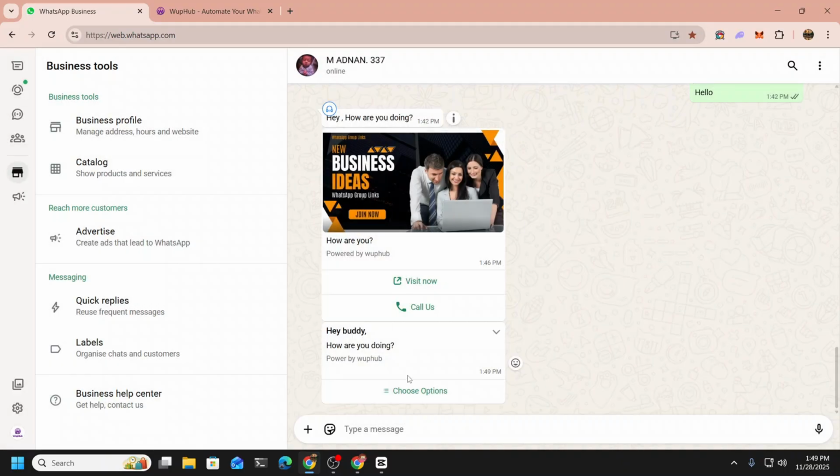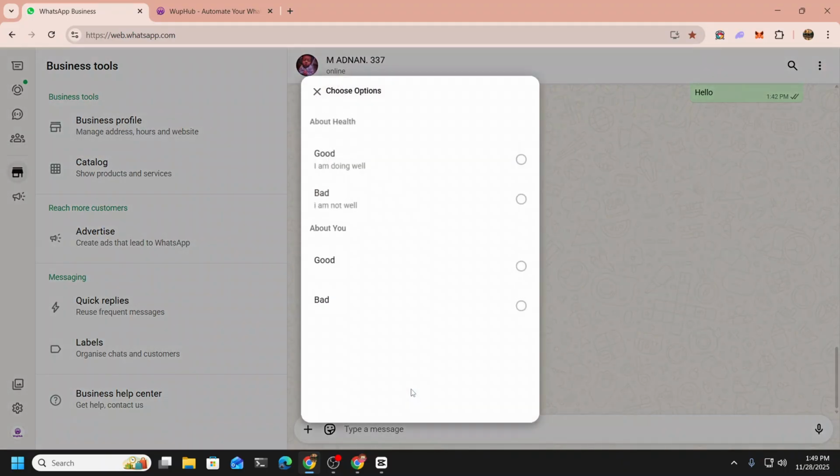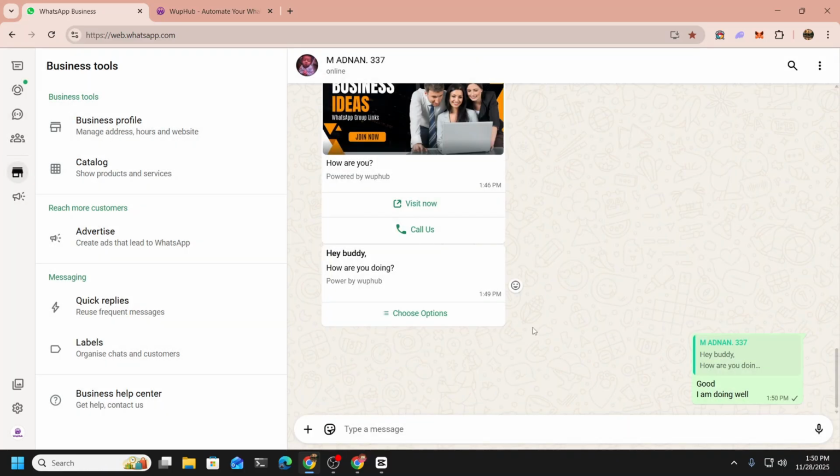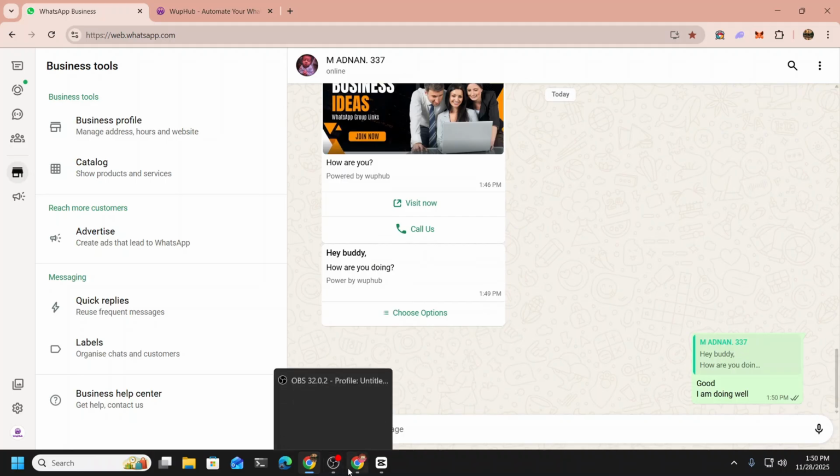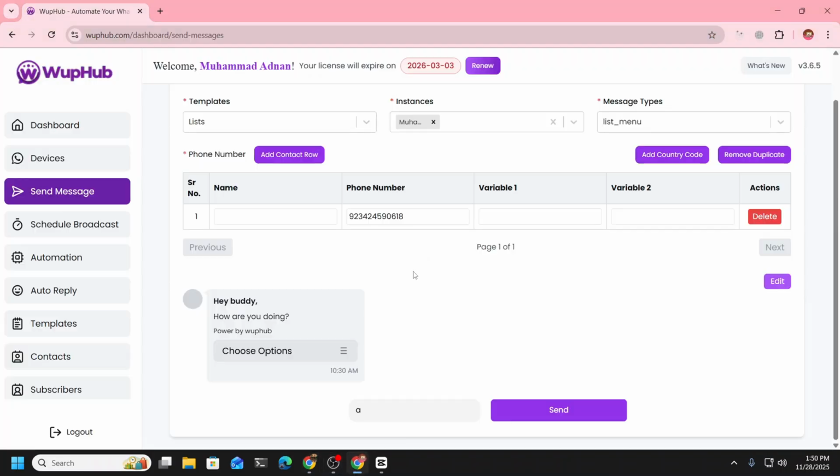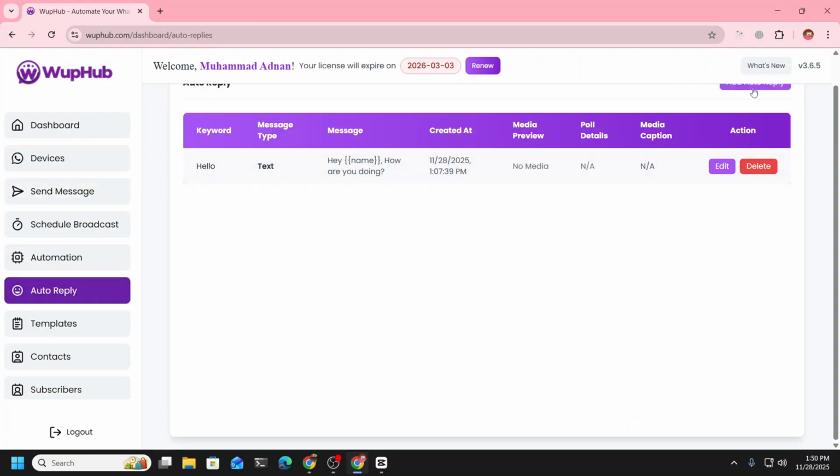So when they choose and you want to send an auto reply, that is going to work on the first word that we have here, good and bad. So if I send good, I did not receive any message because we don't have anything here for good. So let's create one. Auto replies.